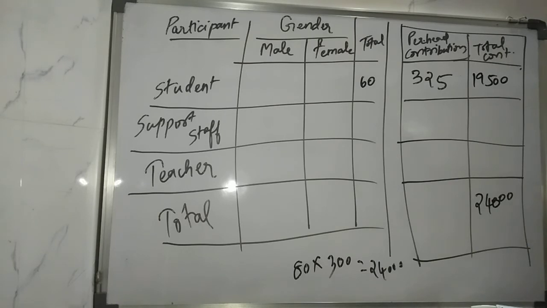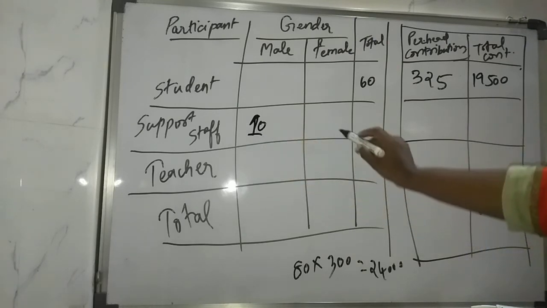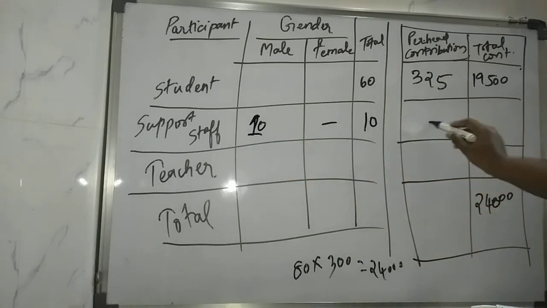Then teachers contributed a little more for the picnic. How much is not written, so leave it. There was a support staff of 10 males and contribution was not collected from them. So all are males, right? So there are no females, so the total support staff is 10. Contribution was not asked from them.